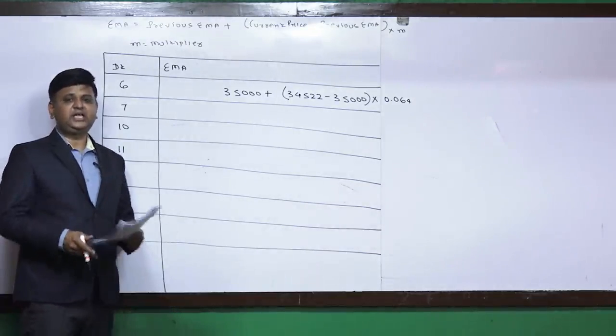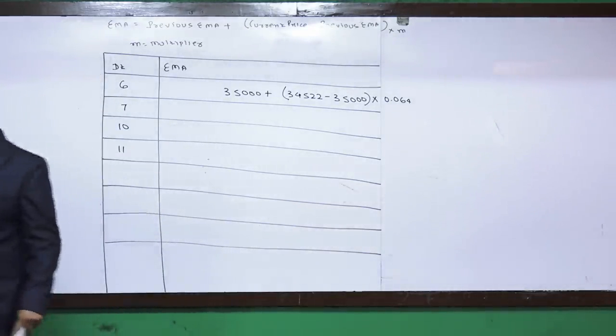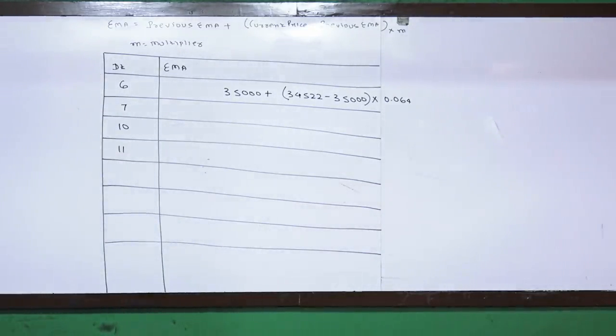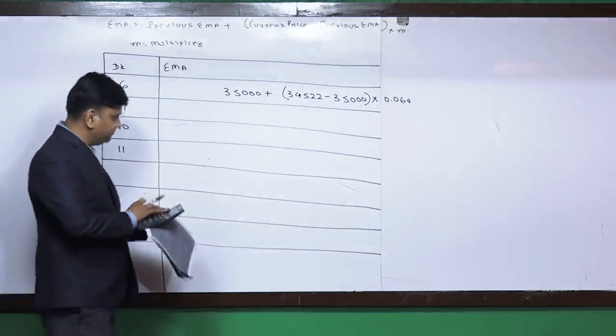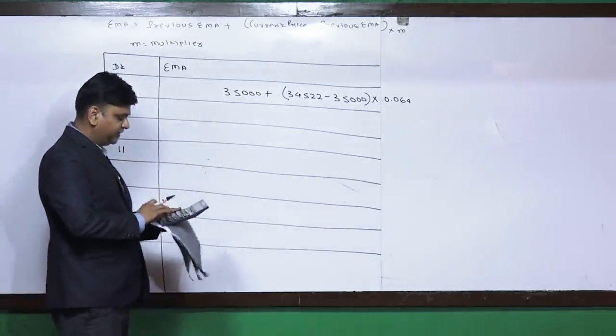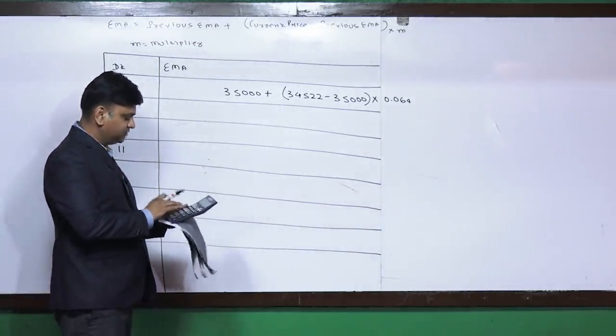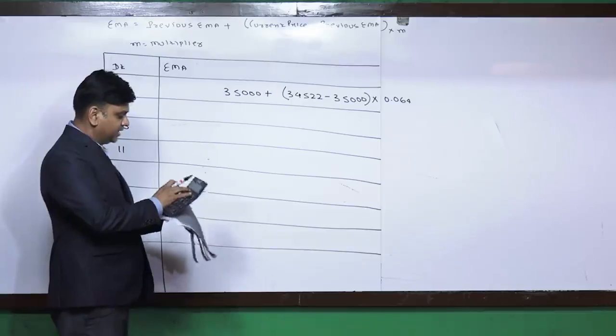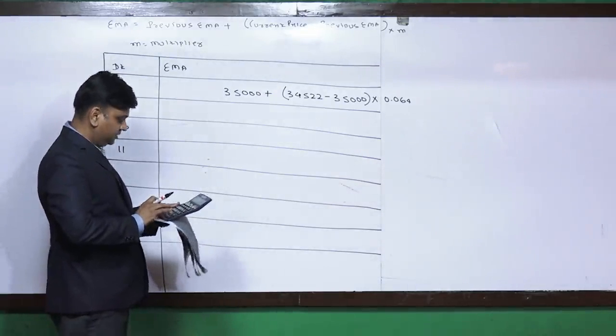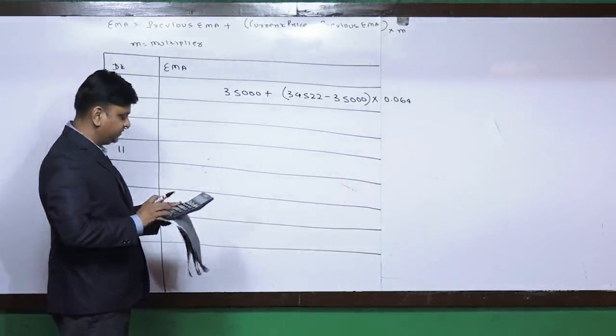Friends, basically the EMA is used for the purpose of technical analysis. So the calculation will be made in this way: 34522 minus 35,000 into 0.064. Then this value is to be adjusted in 35,000.